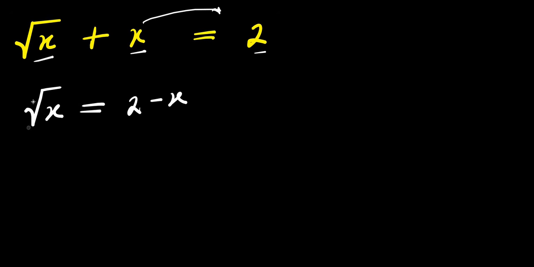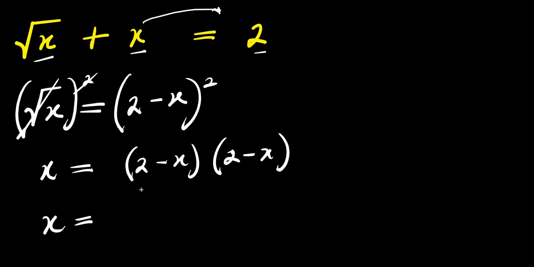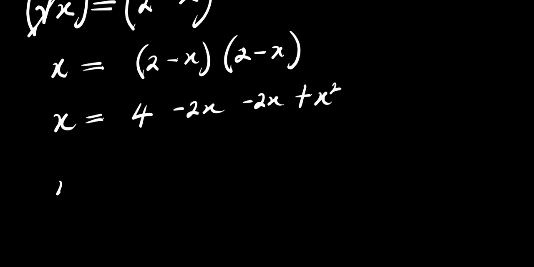In order to eliminate this square root, I take the squares of both sides of this equation. This cancels this, I have x equals 2 minus x times 2 minus x. So I have x equals, let's expand this, 2 times 2, that is 4, 2 times minus x, minus 2x, minus x times 2, minus 2x, minus x times minus x, plus x squared. So from here, I have x equals 4 minus 4x plus x squared.